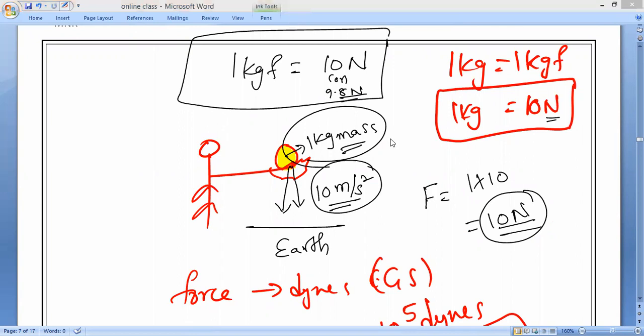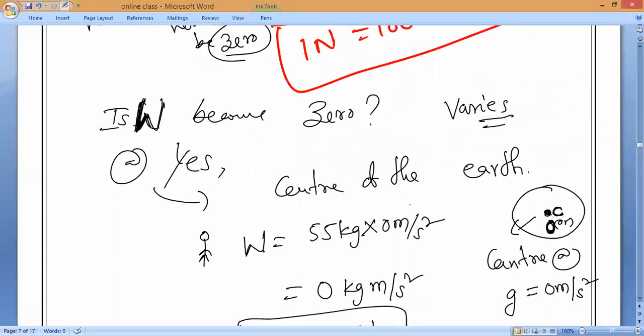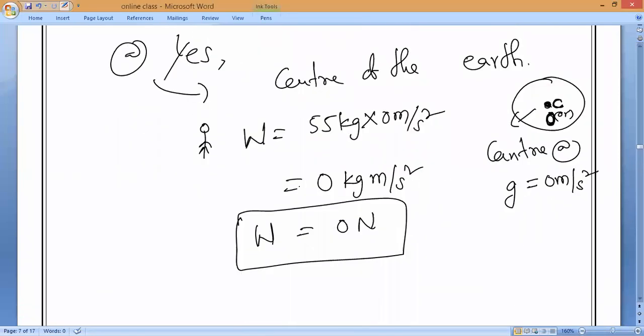So this is what weight is and what mass is. So will the weight of a body become 0 or not? Where will the weight of a body become 0? The weight of a body will become 0 at the center of the earth. Because at the center of the earth, what is 0? The g value is 0. So that is why weight will become 0. So study till here.